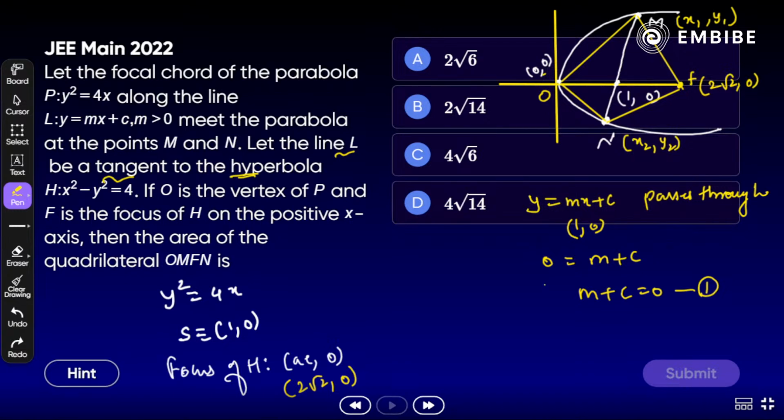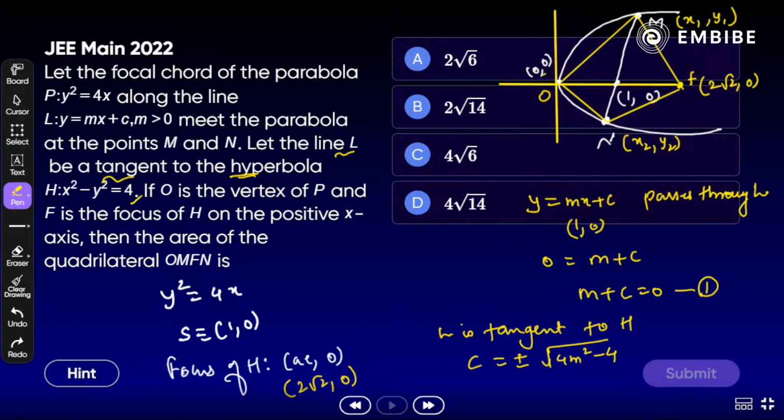Okay, so take a look here. L is tangent to the hyperbola, correct? So by the condition of tangency, C is equal to plus minus root over a square m square minus b square.